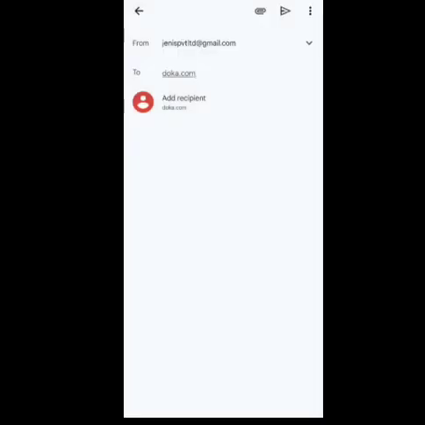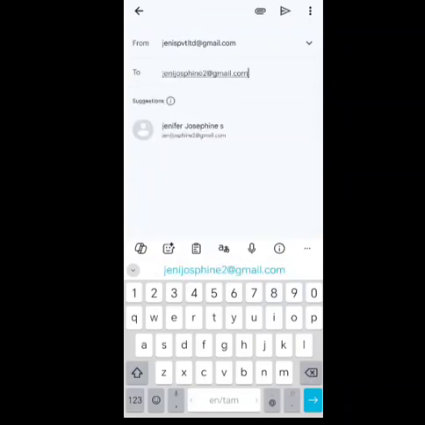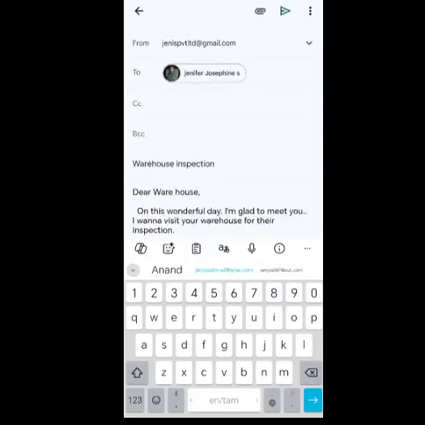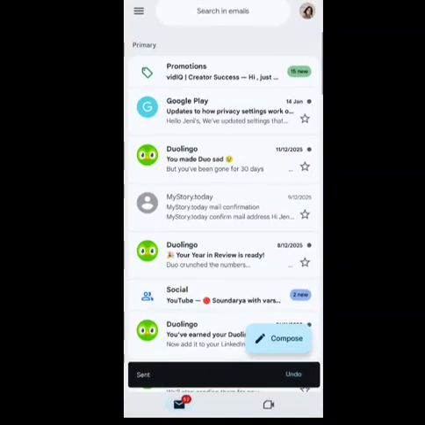That address is invalid, so we can check with another valid ID. So I'm going to send to another mail ID. If you need a CC copy, you can click this. Now you can click this arrow option, and automatically it will send to your recipient.